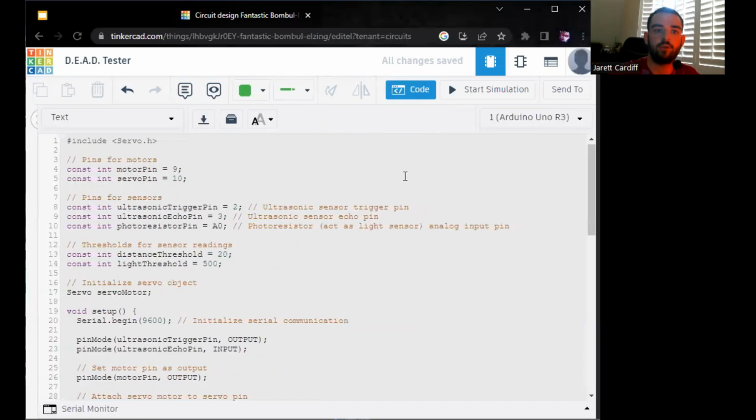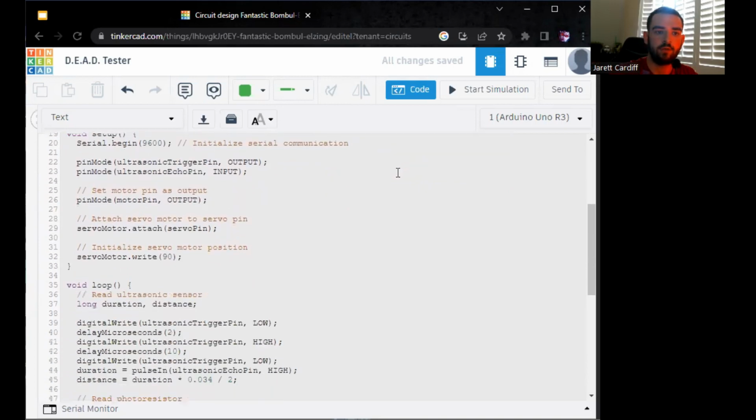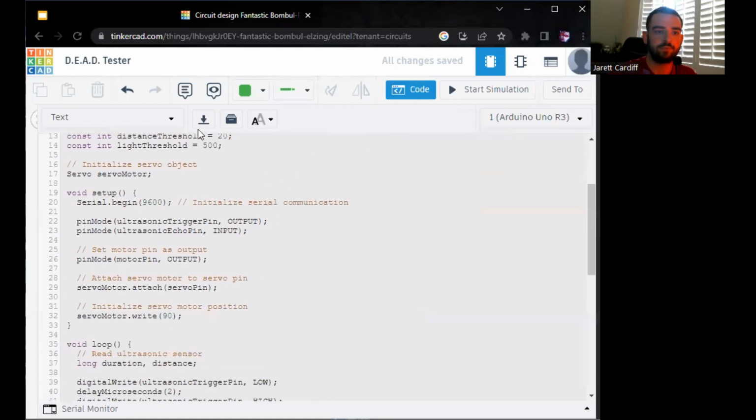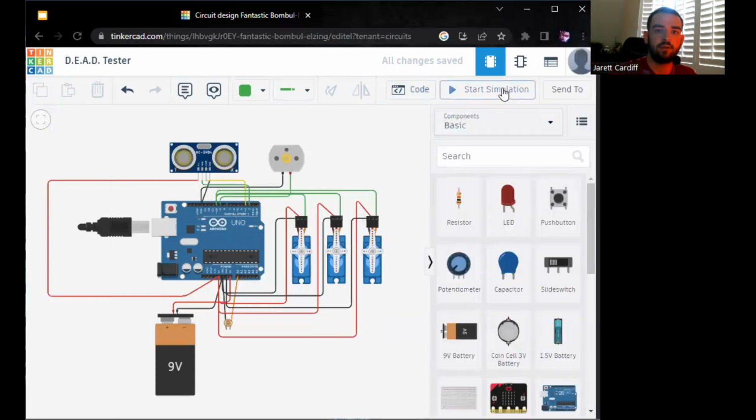This here is the code for the circuit board, where we have the pins for the sensors, pins for the motors, thresholds for the sensor readings, initializing the servos, and setting the motors. And here's when we run the simulation. As you can see, everything starts to work very nicely.